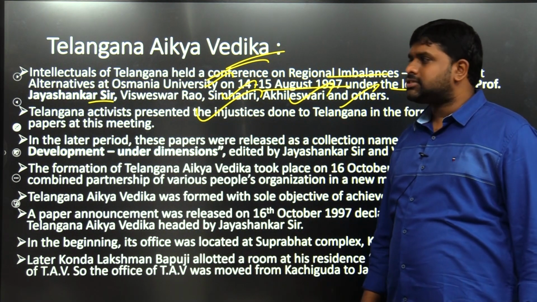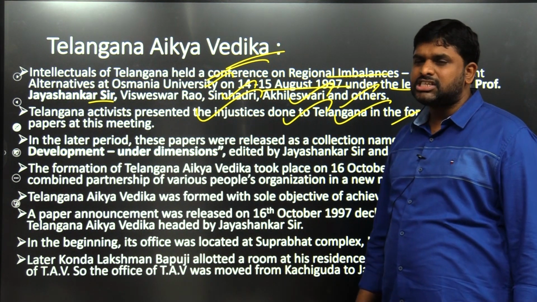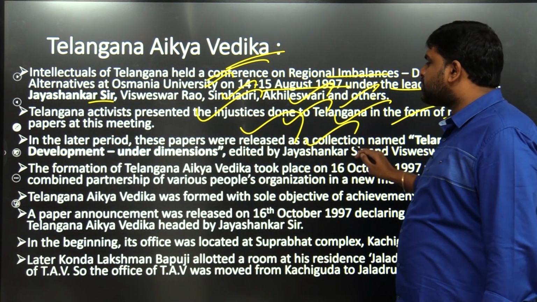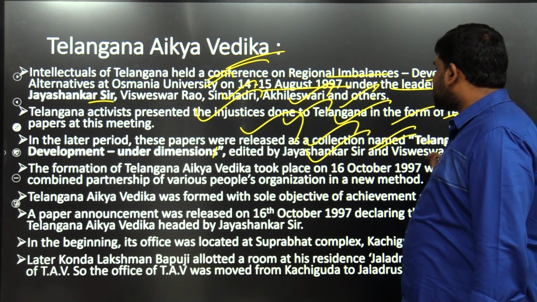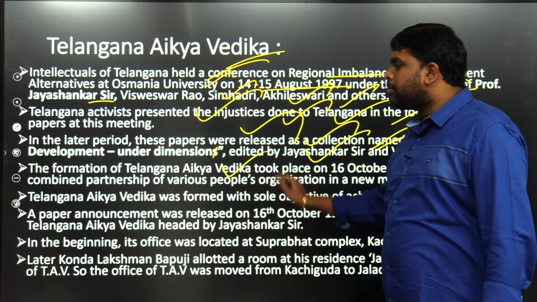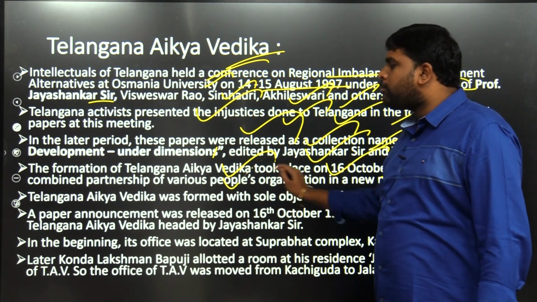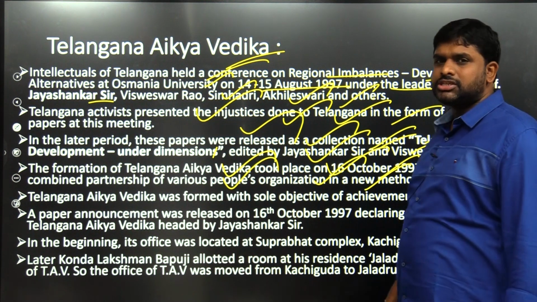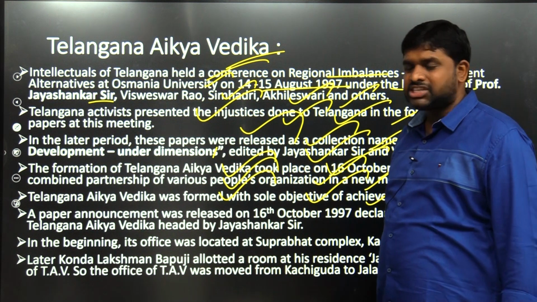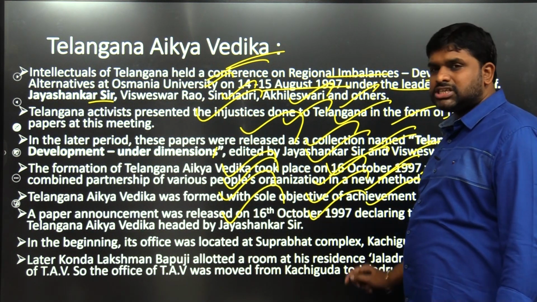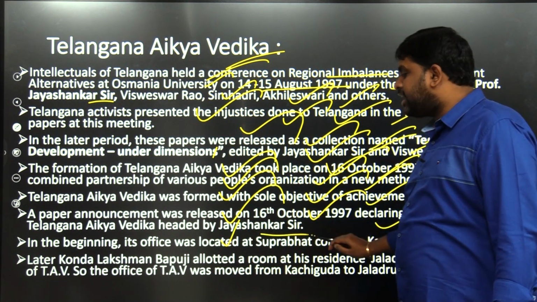Telangana activists presented the injustice done to Telangana in the form of research papers at these meetings. In the later period, these papers were released as a collection named Telangana Development: Under Dimensions, edited by Jaishankar Sir and Vishweshwar Rao. The formation of Telangana Aikya Vedika took place on 16th November 1997 with the combined partnership of various people's organizations in a new method. Telangana Aikya Vedika was formed with the sole objective of achieving Telangana state. A paper announcement was released on 16th October 1997 declaring the formation of Telangana Aikya Vedika headed by Jaishankar.